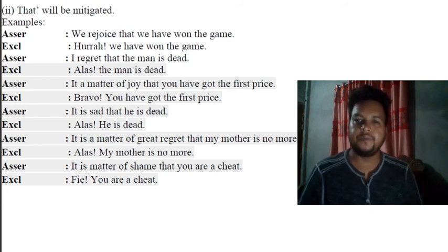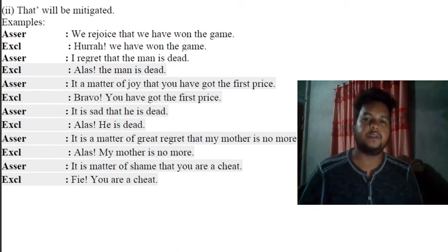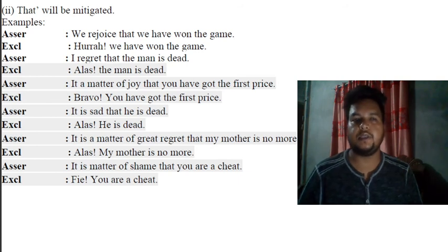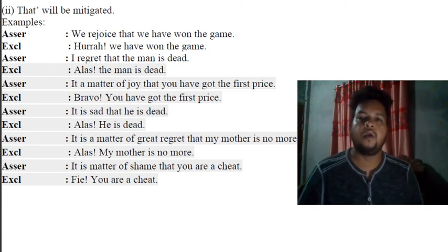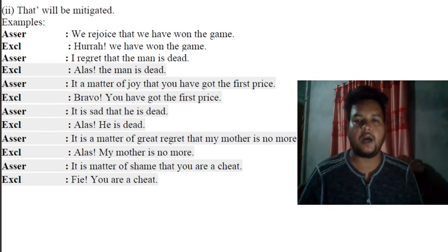So you are done with assertive to exclamatory. In the same way, if you know how to change from assertive to exclamatory, you will be able to do the same from exclamatory to assertive. So let's have a review of what the full rule says. First rule, it says we have to take how and what at the very beginning, then adjective, then subject, then verb, then exclamation sign.